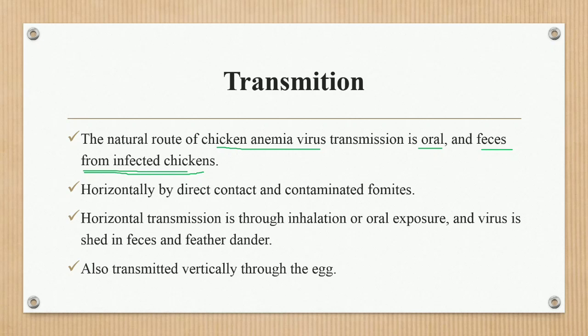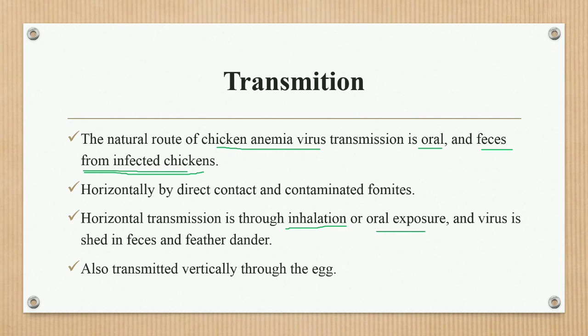Next point, horizontal transmission is through inhalation or oral exposure, and the virus is shed in the feces and feather dander. In horizontal transmission, the virus is also transmitted by inhalation or oral exposure, maybe through respiration, or by oral exposure, meaning they can eat or take the virus with the food material and also with the water.